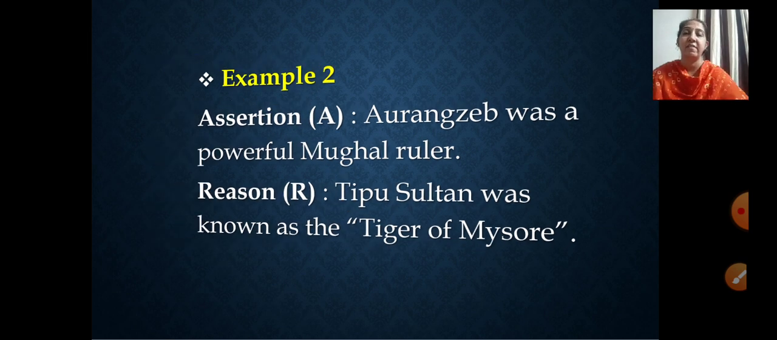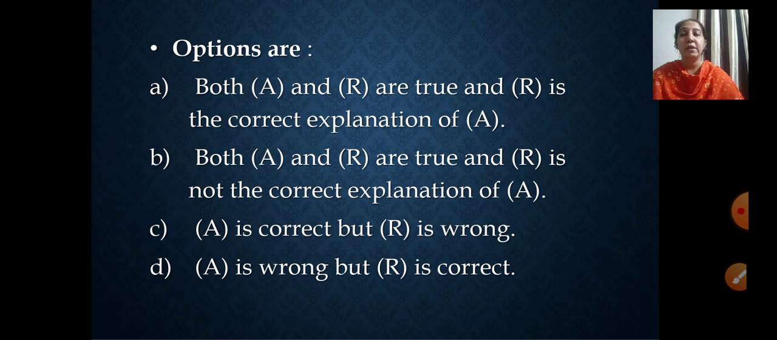Now see the options and then you all tell me which one is going to be the correct one for this. Now, both A and R are true. Yes, I agree. Even you all will agree to this. And R is the correct explanation of A. Whether the reason that is related to Tipu Sultan is the correct explanation of A? No, absolutely no. Now, both A and R are true. Yes, we all agree with this. And R is not the correct explanation of A. I think this may go here.